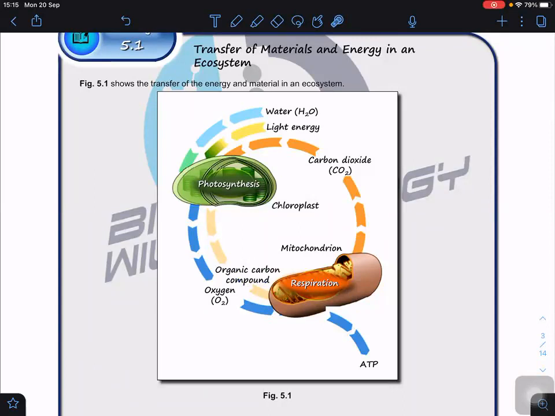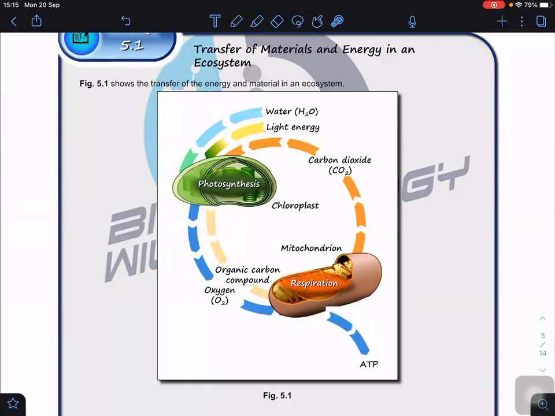So this organic carbon compound, we can use it to carry out respiration. Therefore ATP is synthesized, and then we release the CO2. This CO2 will be absorbed by the plants to make new organic carbon compounds. So it's a cycling. Can you see that? We continue to cycle the carbon compounds here.